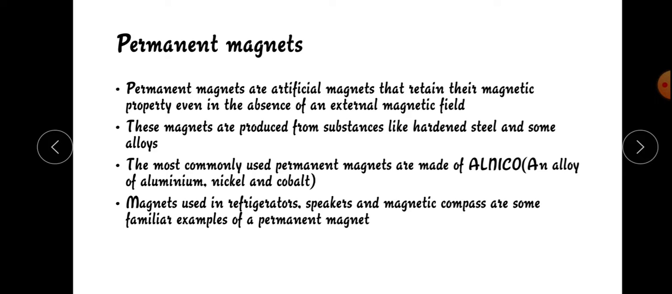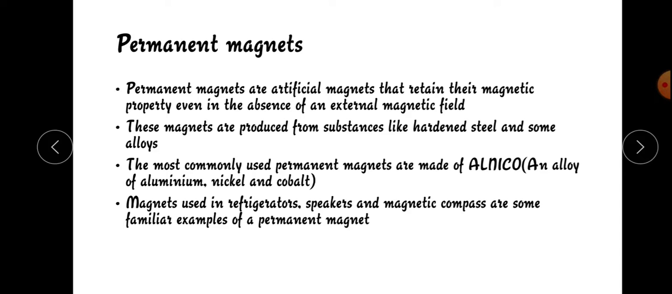The most commonly used permanent magnets are made of AlNiCO, which is an alloy of aluminum, nickel and cobalt. Al is aluminum, Ni is nickel and Co is cobalt. Magnets used in refrigerators, speakers and magnetic compasses are some familiar examples of permanent magnets.